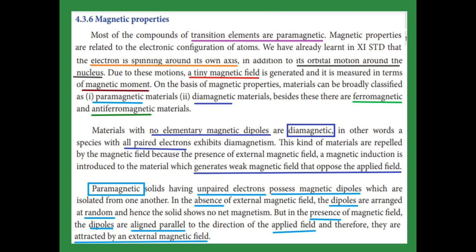What do paramagnetic materials mean? They have unpaired electrons and they possess magnetic dipoles. In the absence of a magnetic field, these dipoles are arranged at random so there is no net magnetism. When a magnetic field is present, the dipoles are aligned parallel to the applied field, so the material is attracted by the external magnetic field. So what is the difference between diamagnetic and paramagnetic? Diamagnetic materials oppose the applied field, but paramagnetic materials are attracted by the applied field.